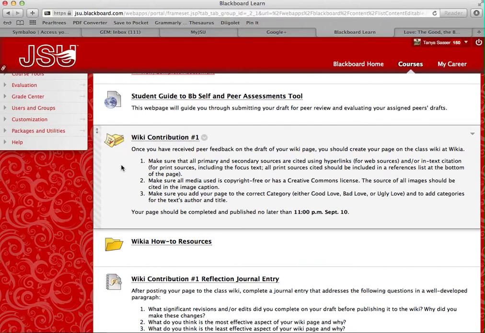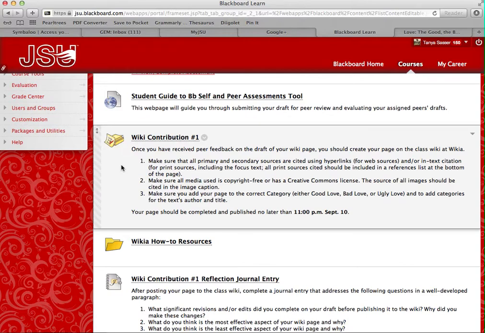You have to mention it, and every time you quote from it, you have to use those in-text parenthetical citations to signal to us which lines you're quoting. And you can get the guide for doing that in your McGraw-Hill handbook, and you need to make sure that you do it correctly. All print sources, so that would include the poem that you're analyzing, cited, should be included in a references list at the bottom of the page. And I have actually provided you with a resource that's going to show you how to do that, and I'm going to talk about that in just a little bit.